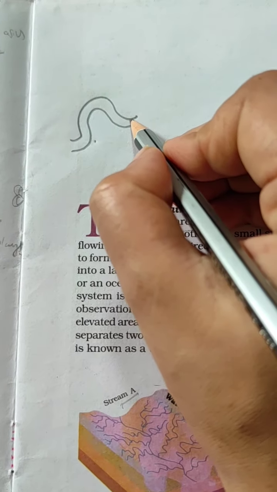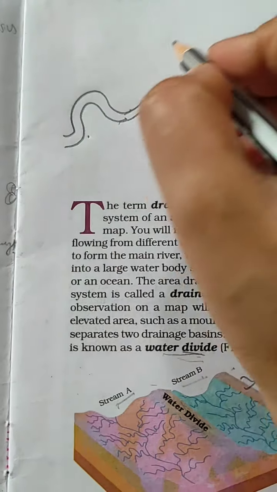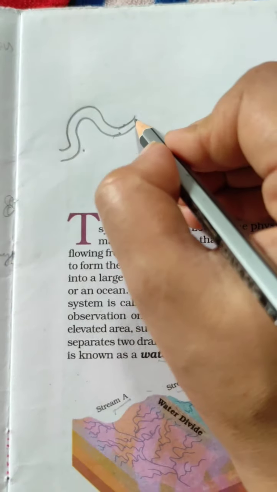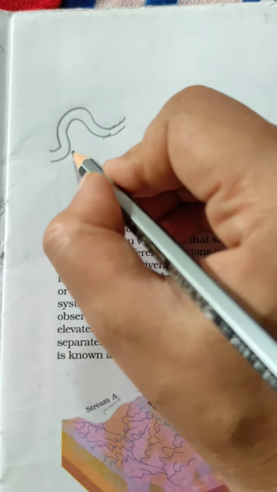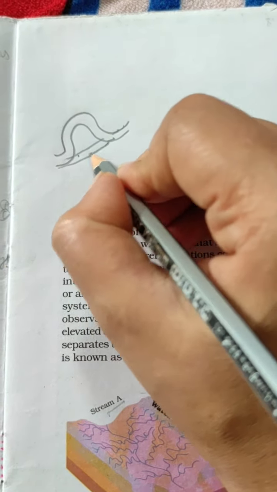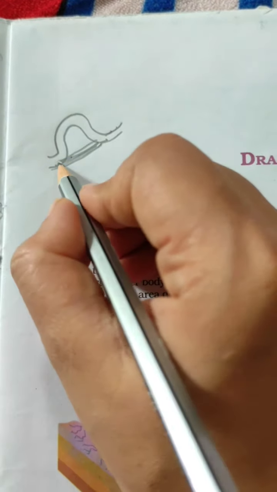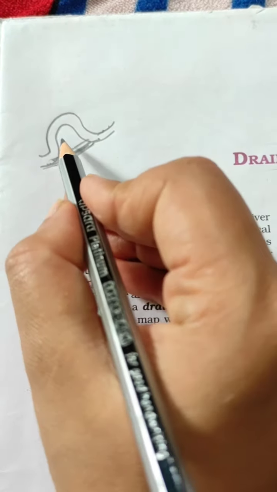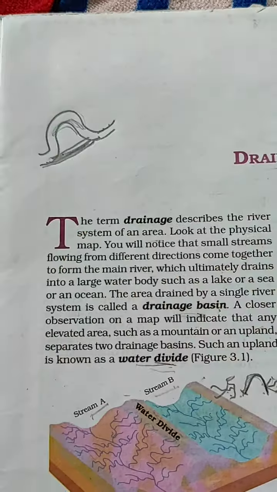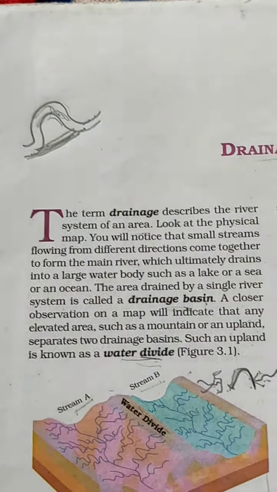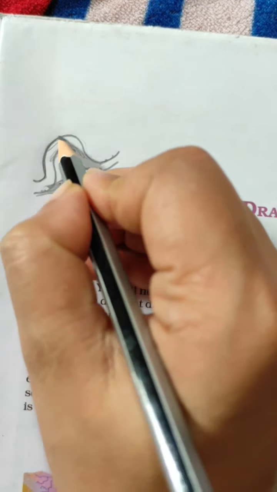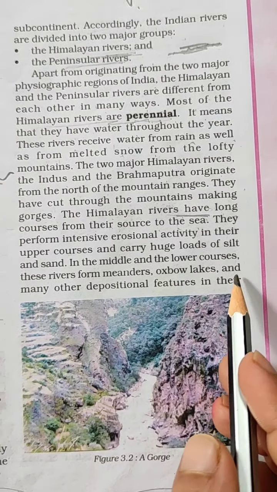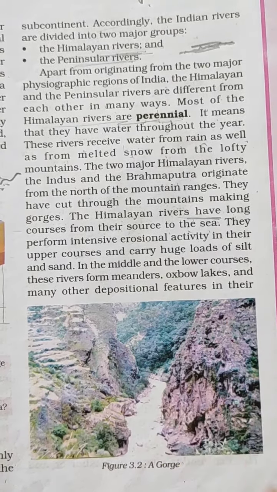After flowing from this area, after some period of time, after bending, the river will flow through a new path. So the leftover place is known as the Oxbow Lake. So this type of landform is known as the Oxbow Lake. And many other depositional features.